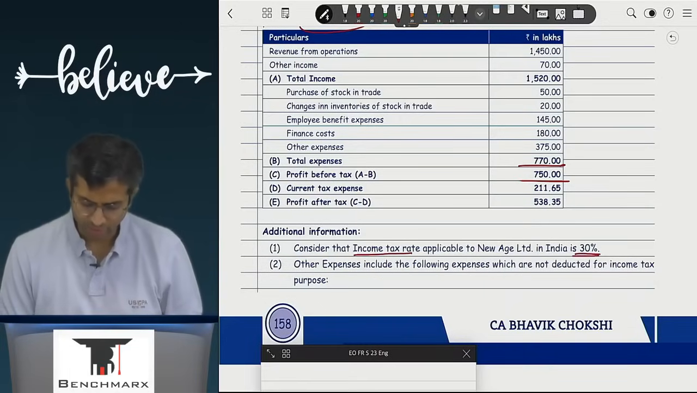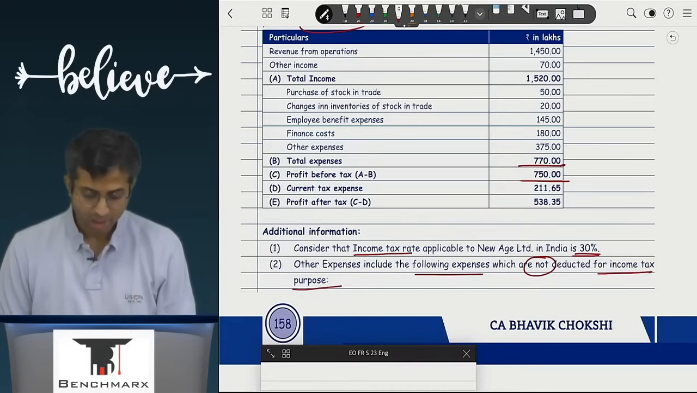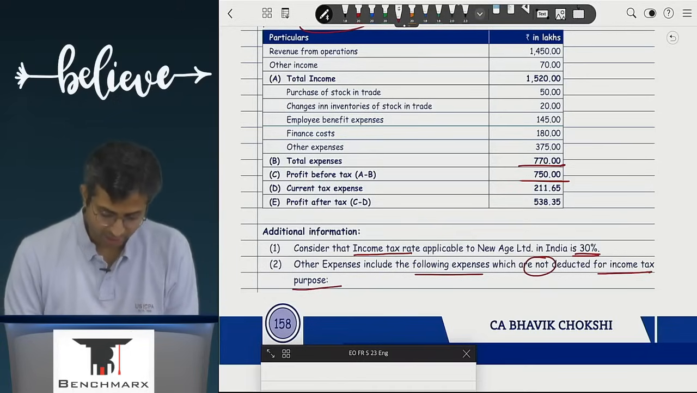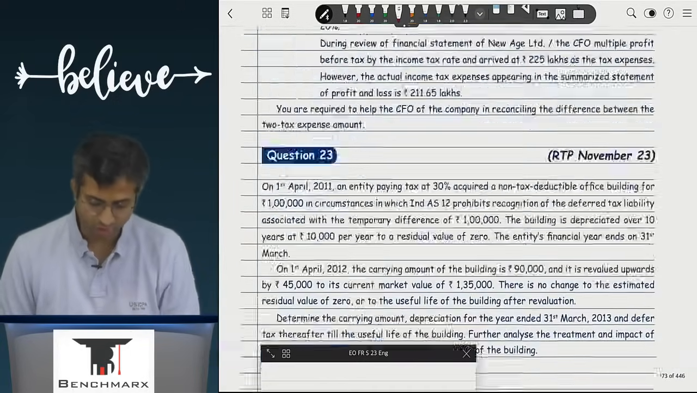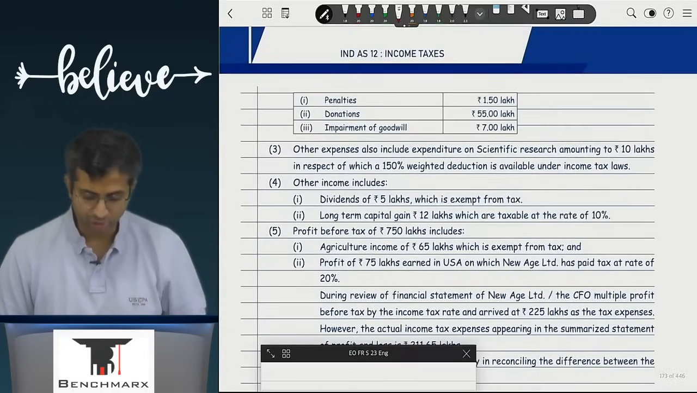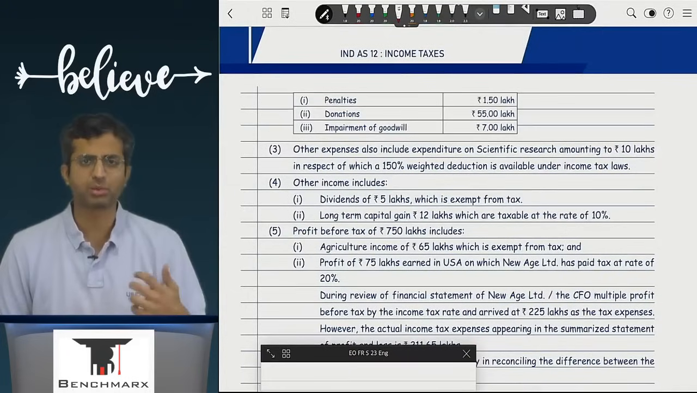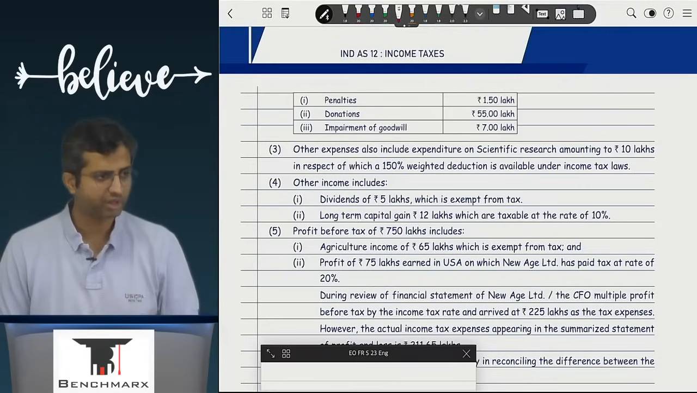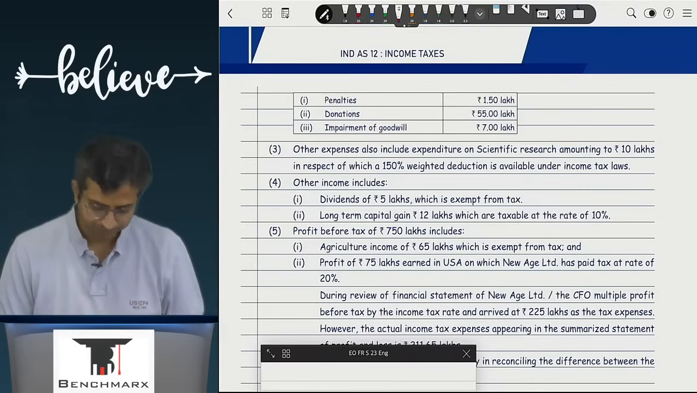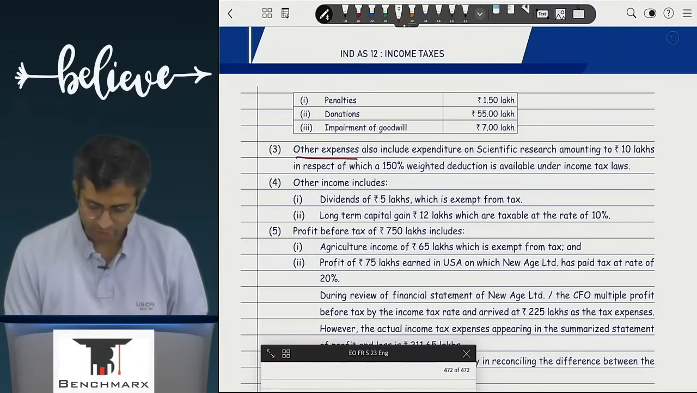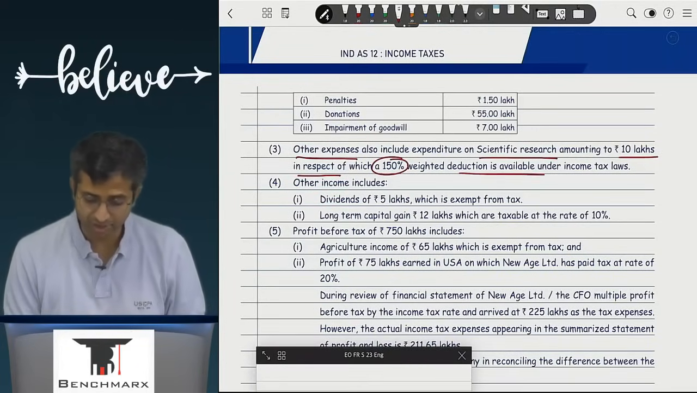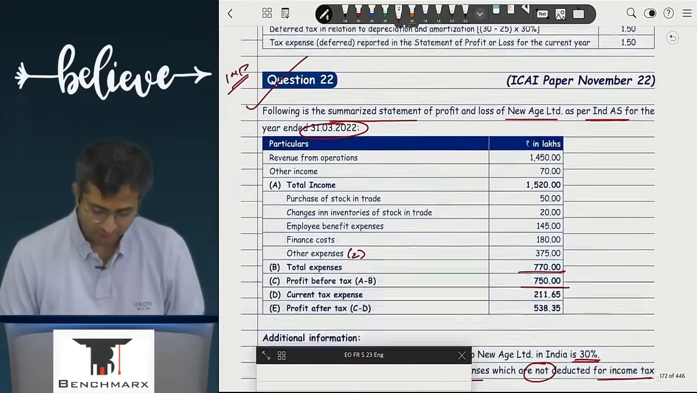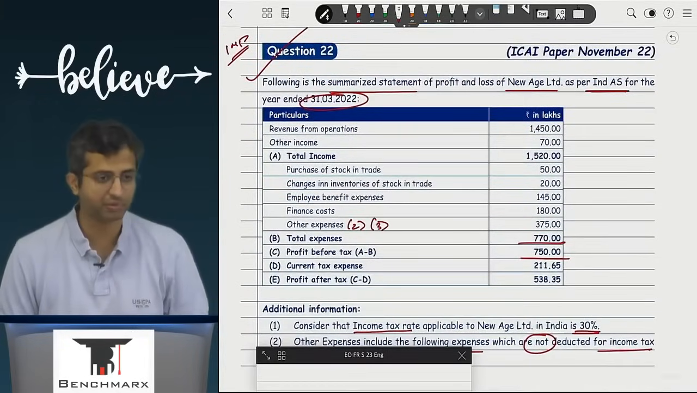Other expenses include the following expenses which are not deductible for income tax purposes. So your other expenses include some expenses which are not deductible. That is penalties, donations, impairment of goodwill, they are not deductible for tax purposes. Would they be deducted while calculating accounting profit? Yes. But are they deductible for tax? No. Other expenses also include expenditure on scientific research amounting to 10 lakhs in respect of which a 150% weighted deduction is available under income tax laws. So again over here there will be a weighted deduction available for this.